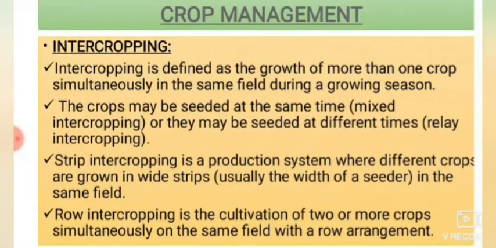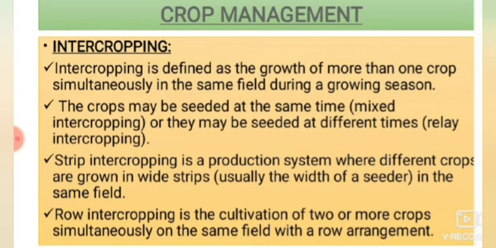Now we are moving to crop management. In crop management, we are going to manage the crops by practicing certain different types of technologies and methods which are available organically, without using any synthetic materials or methods in organic farming. Of this crop management, intercropping is going to be the first practice. Intercropping is defined as the growth of more than one crop simultaneously in the same field during a growing season. Two crops are planted simultaneously in the same field.